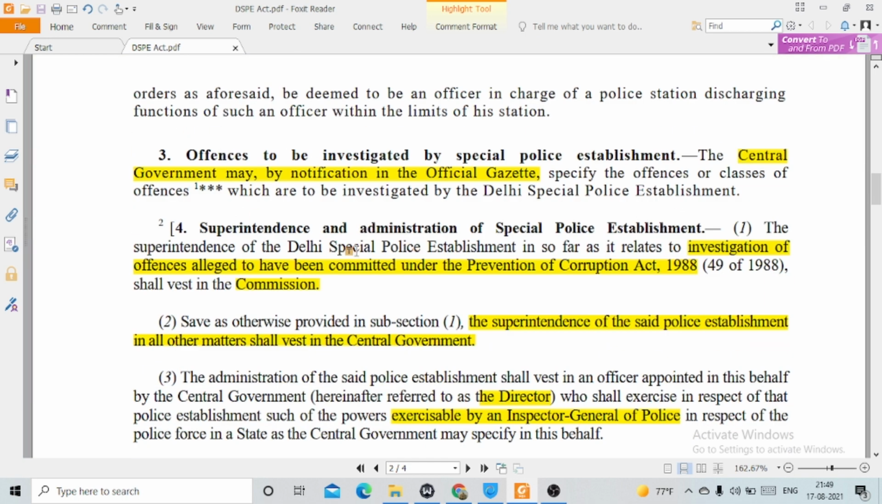Then section 3, offences to be investigated by special police establishment. The central government may by notification in the official gazette specify the offences or class of offences which are to be investigated by the Delhi Special Police Establishment. So again, the central government has been given the power to notify the offences or the classes of offences which are to be investigated by the Delhi police.